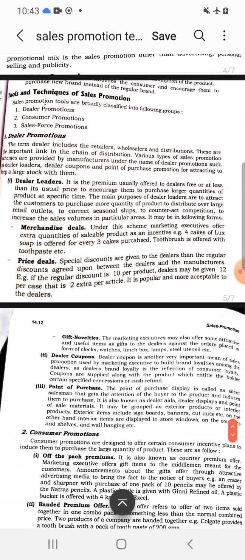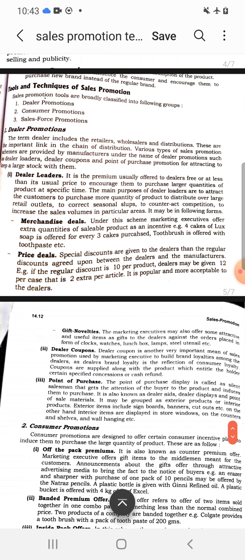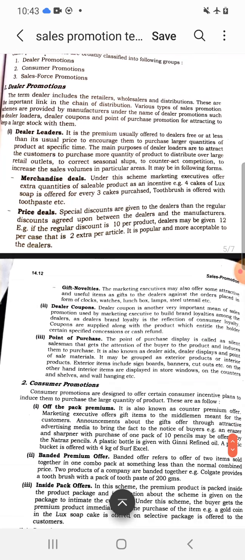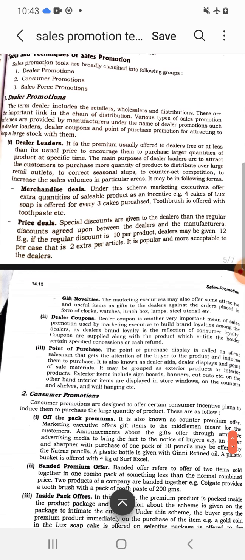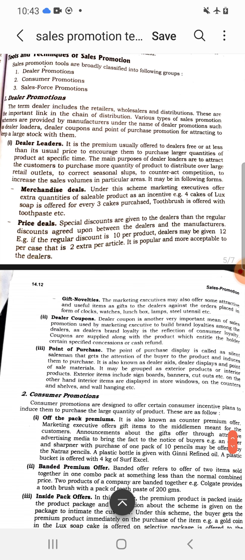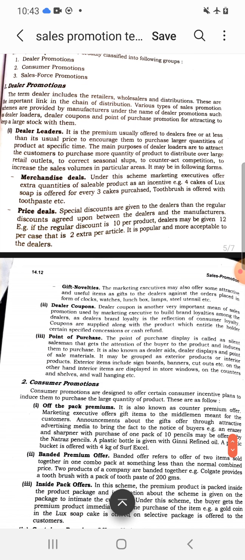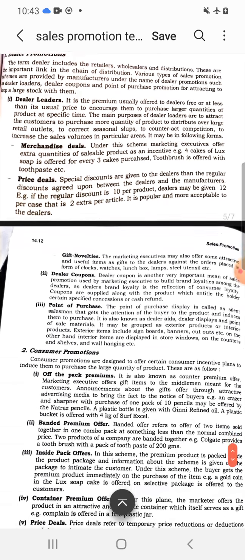The first one is the tools and techniques of sales promotion used for dealers. The second is for consumers, and third is for sales force. First of all, we'll take up the dealer promotion tools. Dealer promotion tools are meant for the wholesalers, retailers and distributors, just to induce them to buy more and more from the manufacturer. Under dealer promotion, it further includes dealer loaders, dealer coupons and point of purchase.